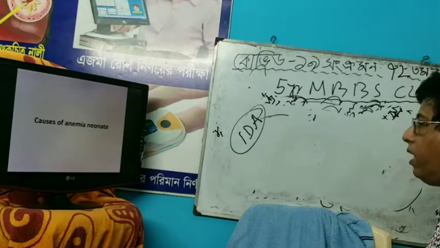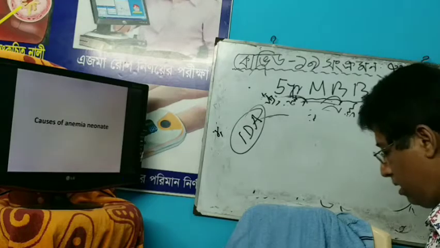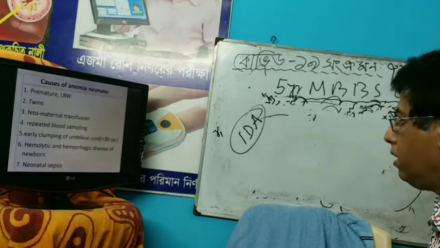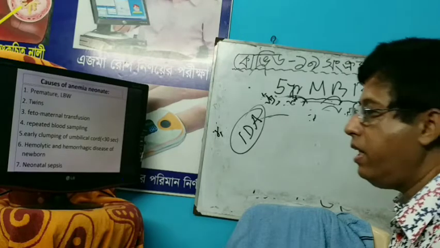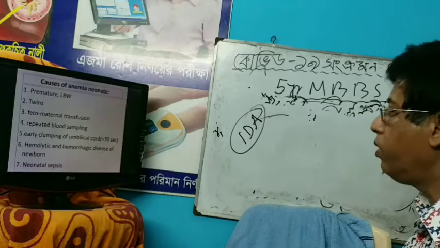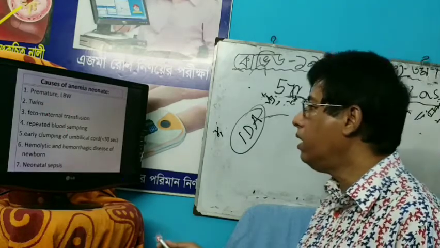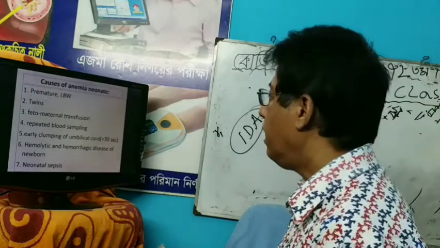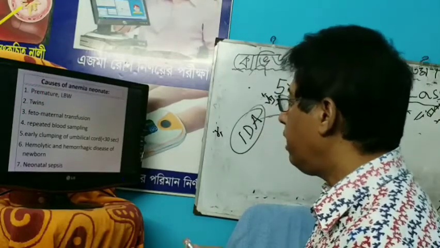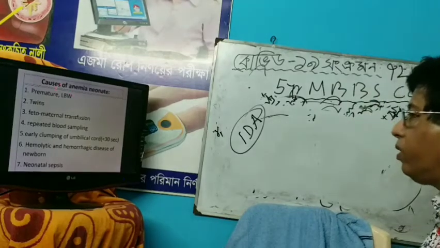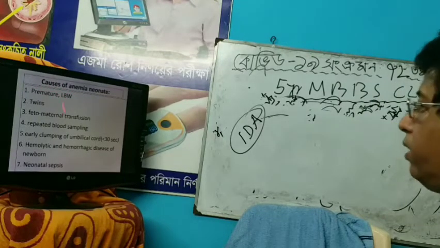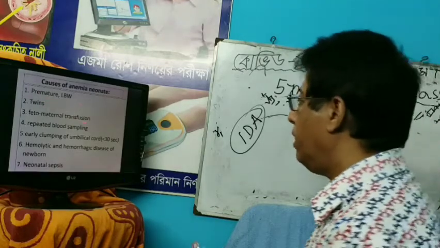Causes of anemia in neonate, very important questions. Number 1 is prematurity and low birth weight, because they get less iron, and they are growing, and the nutrient supplements are also less.